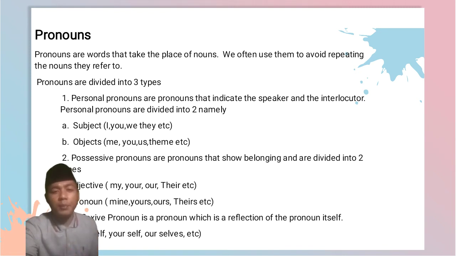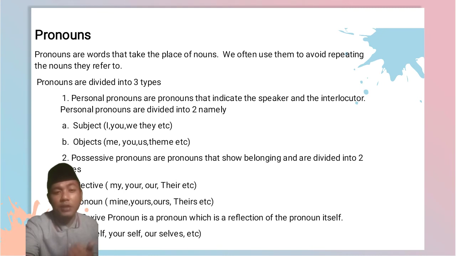What are personal pronouns first? Personal pronouns are pronouns that indicate the speakers and the interlocutors. Personal pronouns are divided into two kinds. Namely, the first is subjects, like I, you, we, they, etc. And object is me, you, us, them, etc. This is the personal pronouns.